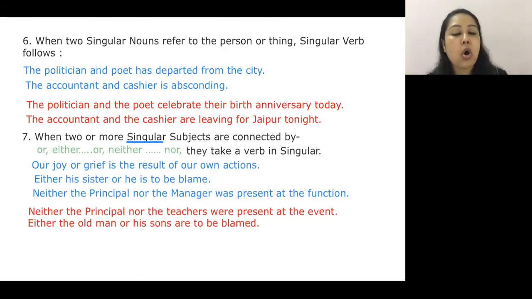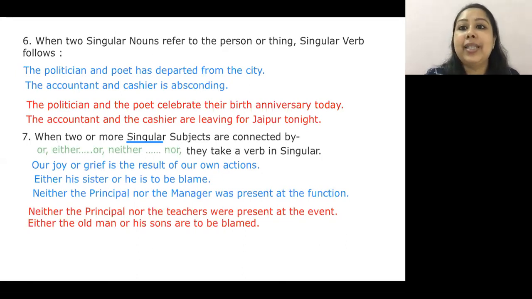Our joy or grief is the result of our own actions. If you are happy, it is the result of your action. If you are sad, you are grieving, it is the result of your own action. So our joy or grief, दोनों में से कोई भी चीज, फिलहाल अगर आप खुश हो या अगर आप दुखी हो, it is the result of your own actions. And so we are using is here.